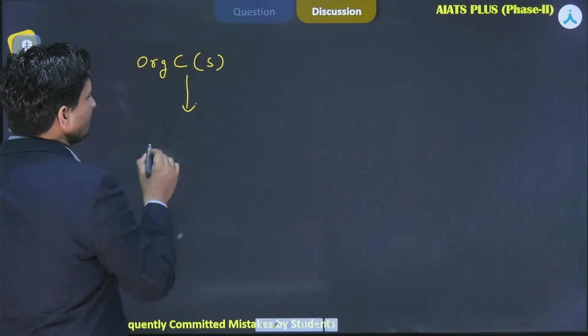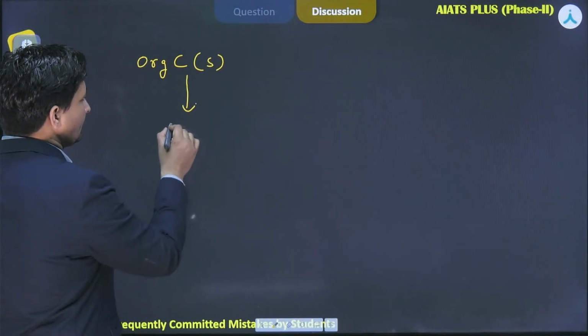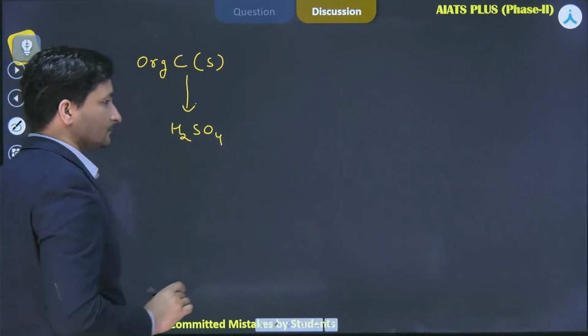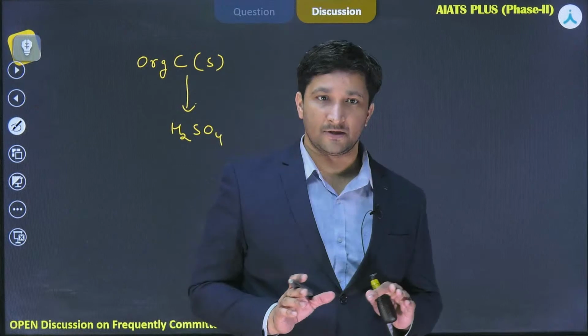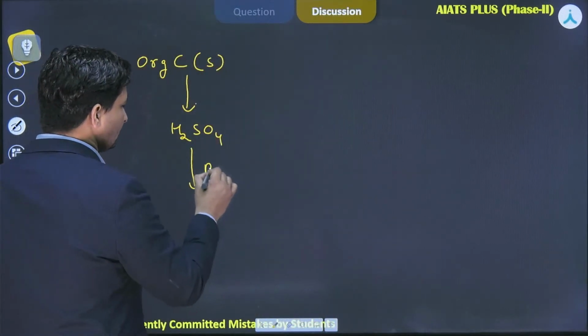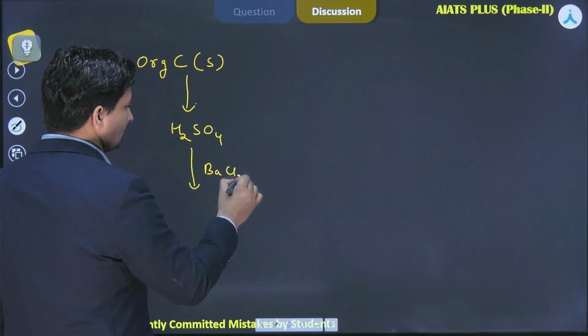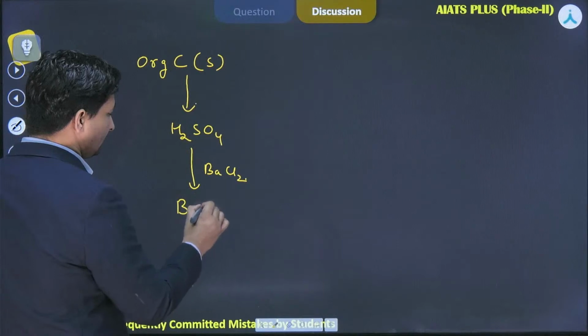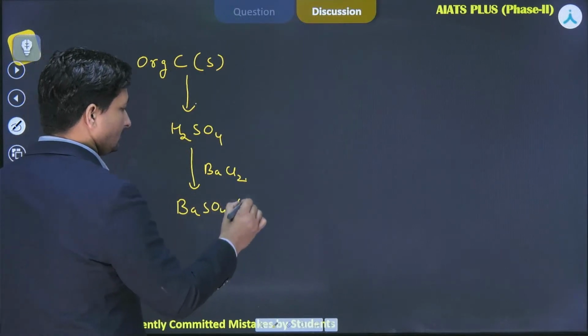The sulfur will convert to H2SO4. Now remember, the sulfur has been converted to H2SO4. Now after this we are going to treat it with barium chloride, and then we get barium sulfate precipitate.